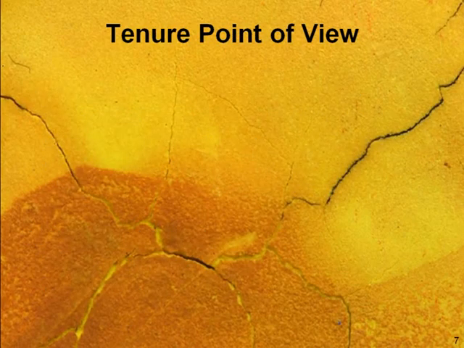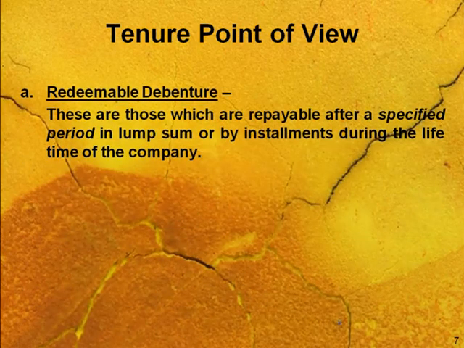Now, the second point we can take is the tenure point of view for types of debenture. First is redeemable debenture. These are those which are repayable after a specified period, in lump sum or by installments, during the lifetime of the company. So this is the category which will definitely be paid by the company at the end of a certain life, either in lump sum or in installments. It depends on the mode of redemption which the company chooses.